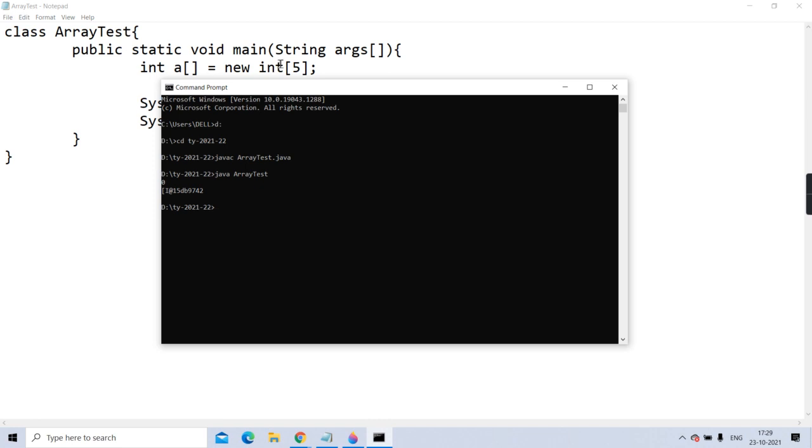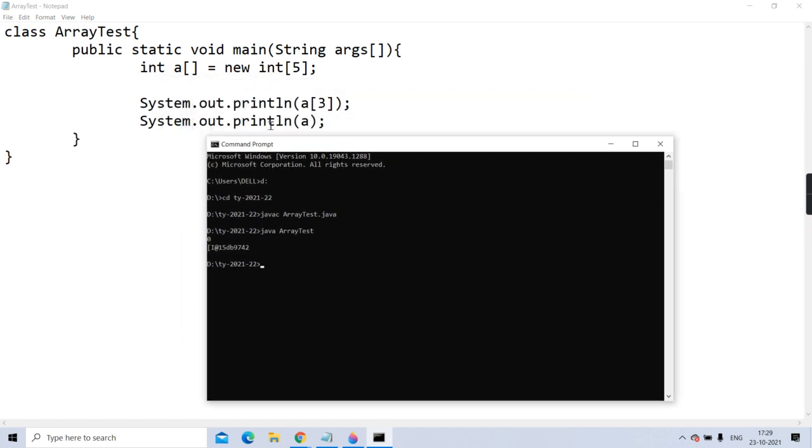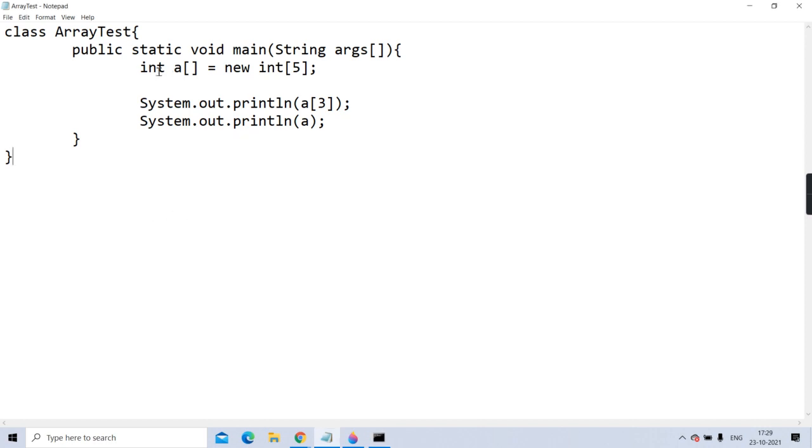Every array will have its default value. And what is the default value? 0. And whenever you are passing the name of the array, has it called toString? And is this toString printing square bracket I at the rate and the hexadecimal code, which is called a hash code?